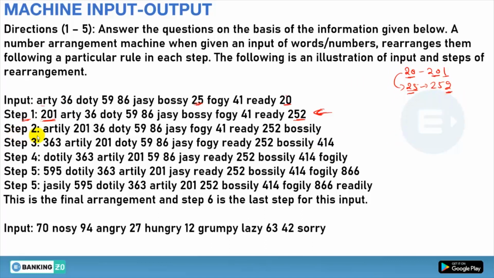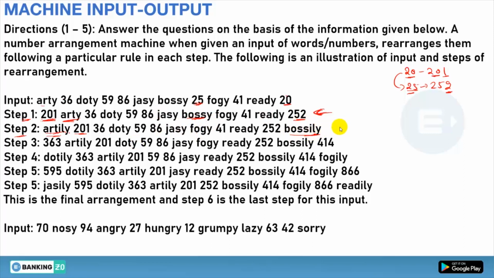Now if we see step 2, 201 moves a step ahead to the right, and on the left hand it comes to be artly. This is made from this, where Y is interchanged by ILY. Then 201 36 59 86 and the next word. Then this word is not there and it comes to the right hand, and again Y is replaced by ILY.